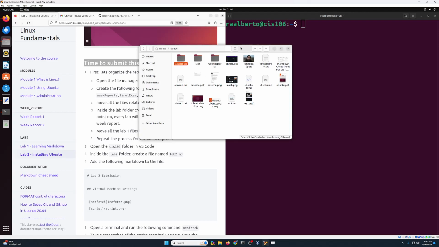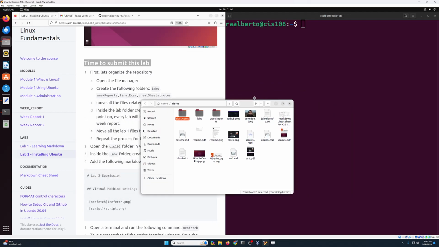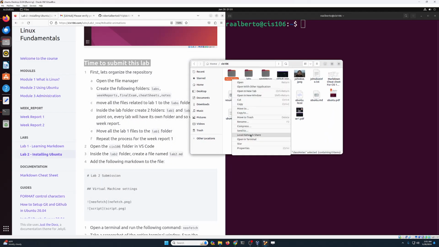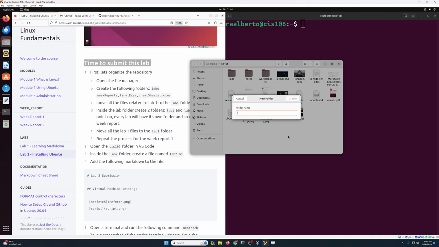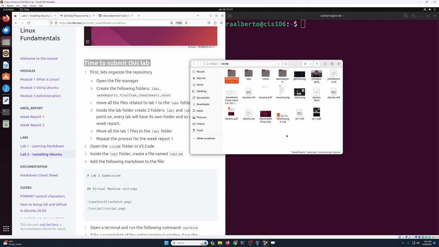Also, as you can see, class notes. Nope, it's supposed to be called notes. So I'm just gonna rename this to notes. Good. And then finally, we need to create another one called cheat sheets. Camel case again, lowercase c, uppercase s.